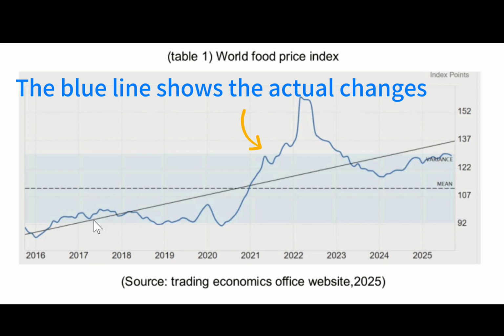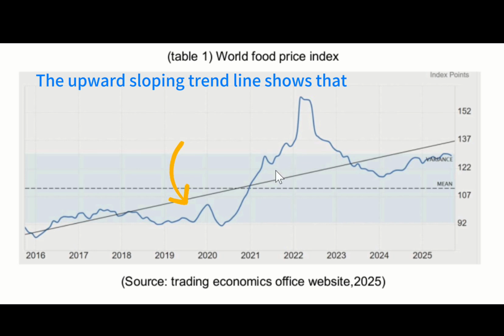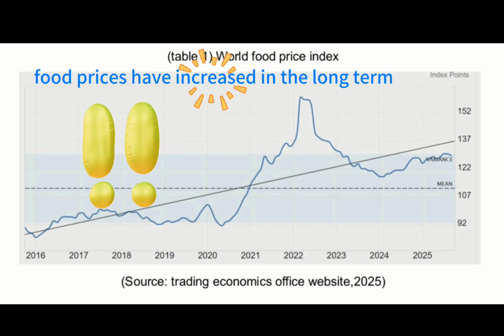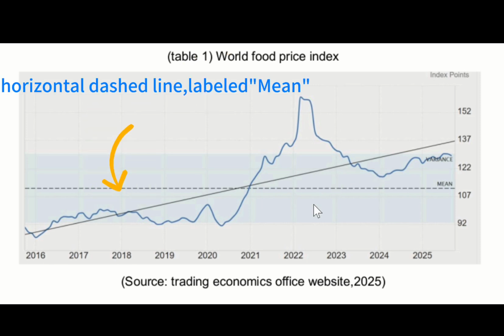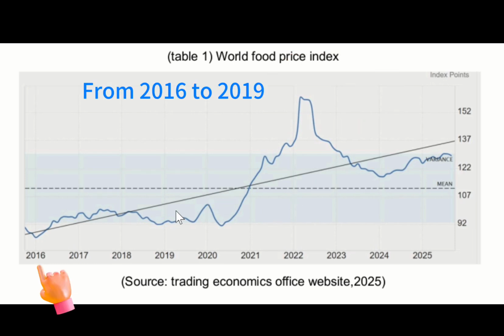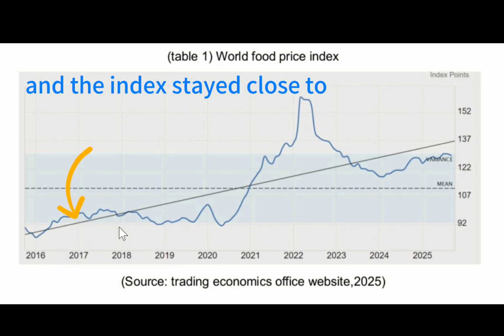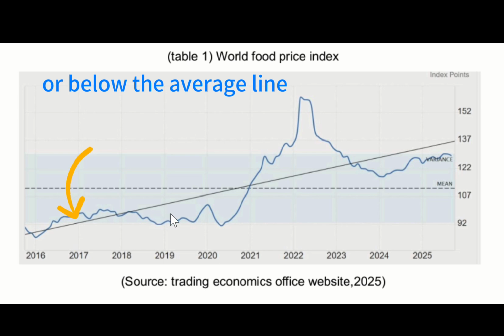The blue line shows the actual change in the World Food Price Index over time. The upward sloping trend line shows that food prices have increased in the long term. The horizontal dashed line, labeled mean, represents the long-term average level. From 2016 to 2019, food prices were relatively stable and the index stayed close to or below the average line.